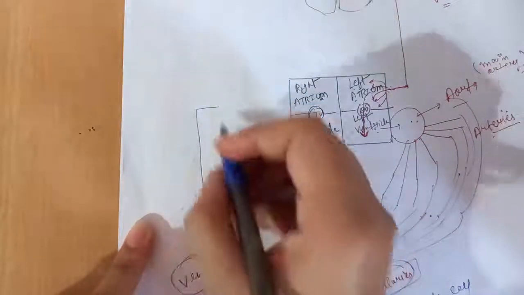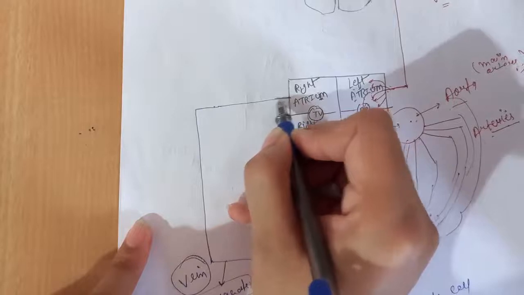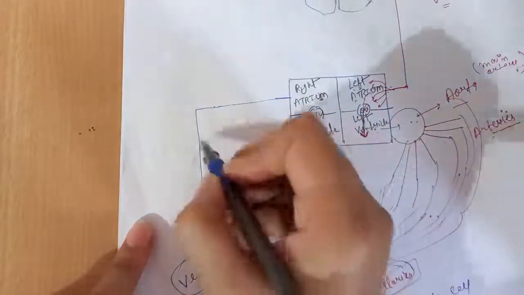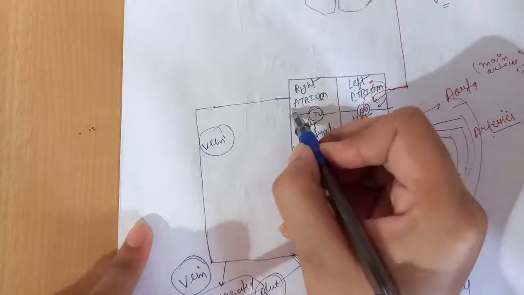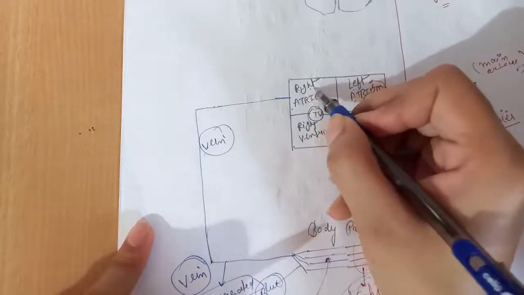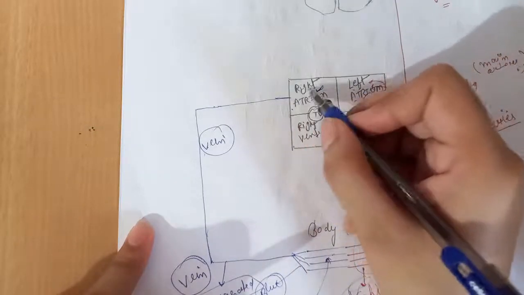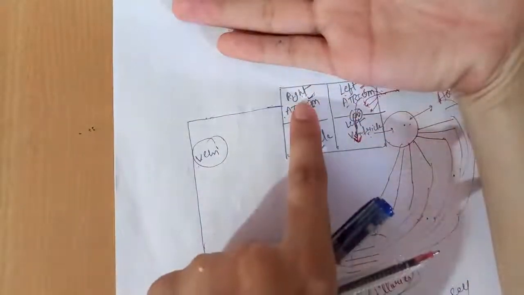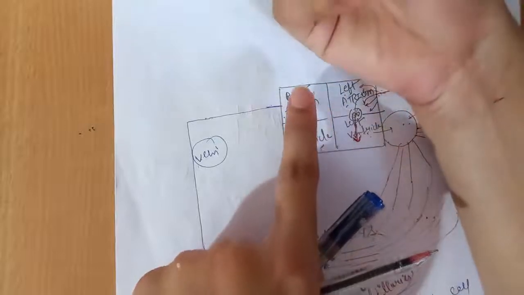And up to what point is this blood carried to the heart? This deoxygenated blood enters the right atrium of the heart through the vein. At first, when this part of the heart is receiving blood from the vein, it remains relaxed, and when all the blood is collected in the right atrium, it contracts.